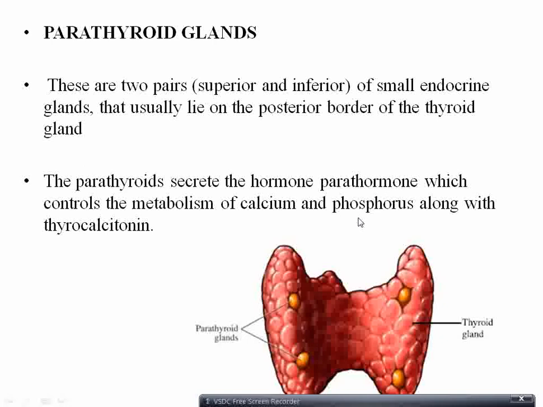So there are two hormones regulating calcium metabolism: calcitonin, produced by the thyroid gland, and parathormone, produced by the parathyroid gland. The functions of parathormone and calcitonin are opposite. We will see that in detail.